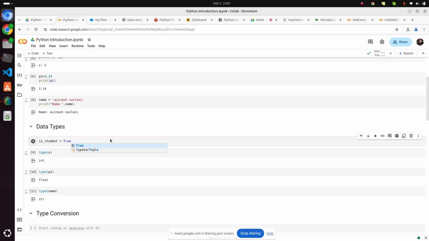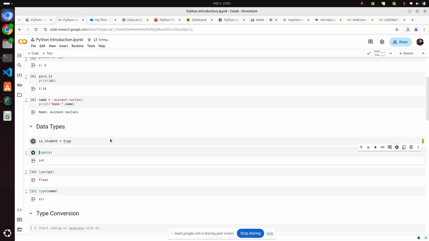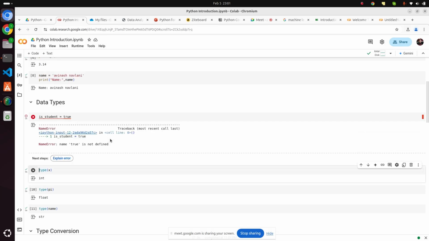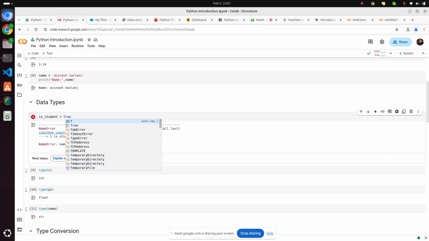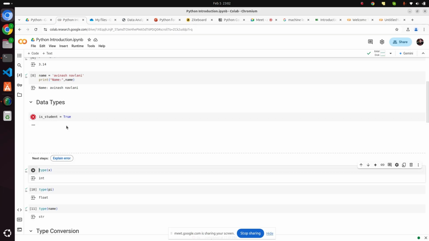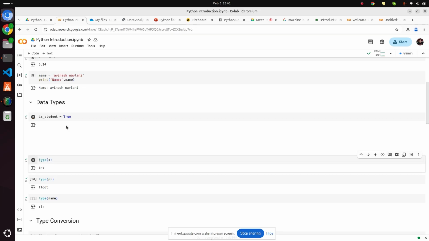You can see its color has changed. It will look like this, true. It won't work. It will give you an error. You will see the error: NameError, True is not defined. So you should write T capital, RUE. Now you run it, and it will run successfully.